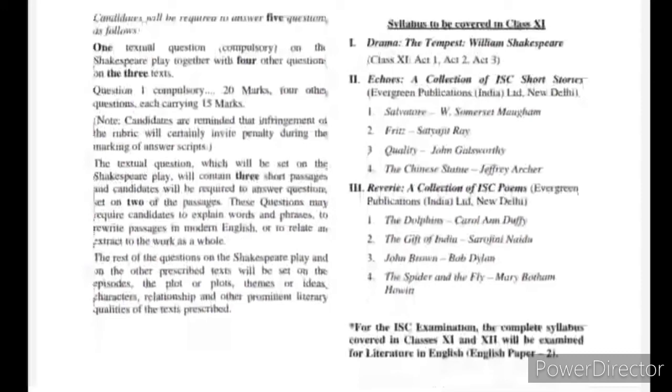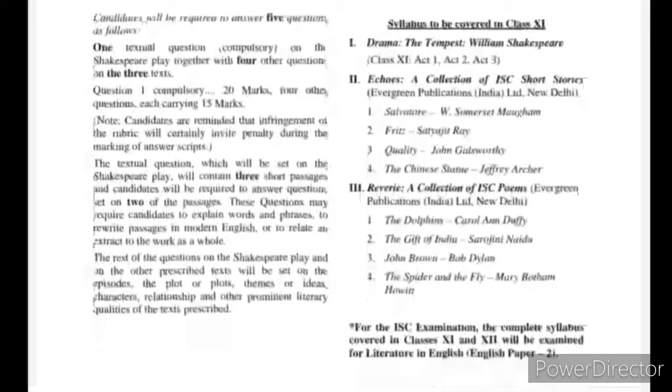From Echoes, a collection of ISC short stories, we have to finish only 4 stories. Earlier there were 5, now they have reduced that to 4. Total number of stories in your Echoes textbook, if you see, are 10. But the council has removed one of the 10 stories, and there are only 9 now. So you have to do 4 out of 9 in class 11 and the remaining 5 in class 12.